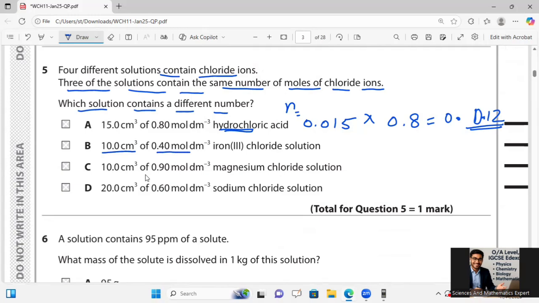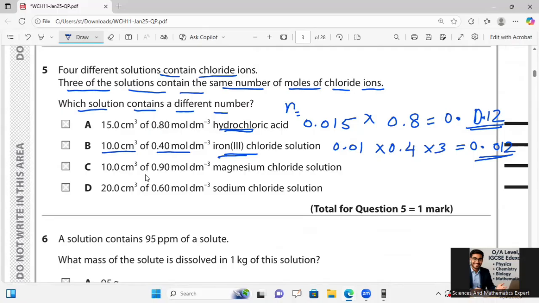After that, 10 cm cubed, in dm cubed 0.01, of 0.40, with FeCl3, means 3 times chlorine also should be taken. So after multiplying 0.01 by 0.4 and then by 3, it is 0.012 again.